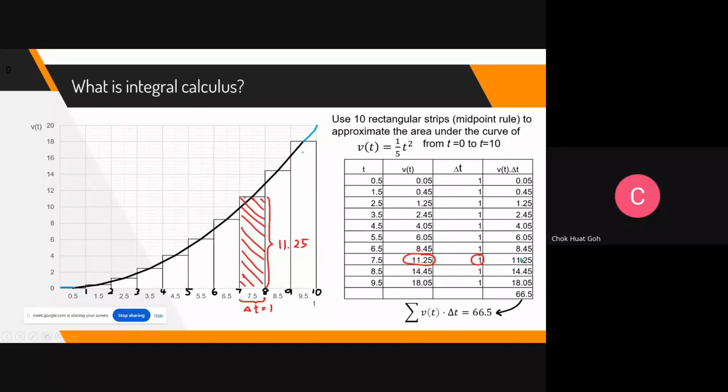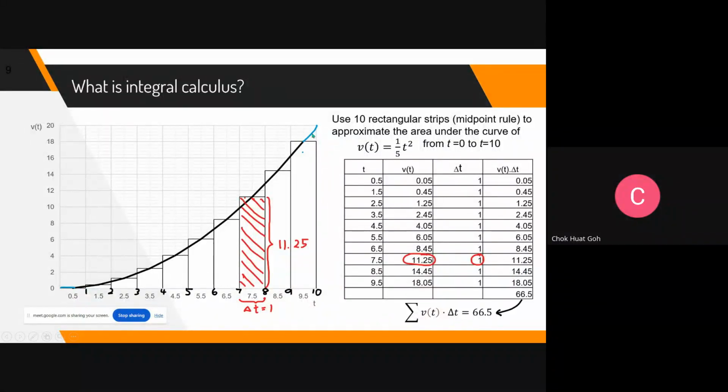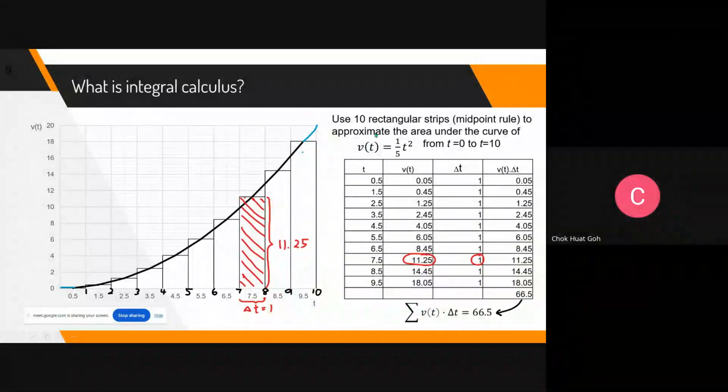Okay, so you can see, same thing. For this 1 second, the distance traveled, how much? Then the second last rectangle, 14.45 velocity for 1 second. So 14.45. I will add all 10 rectangles here, the area, which approximates the area under the curve, is 66.5.